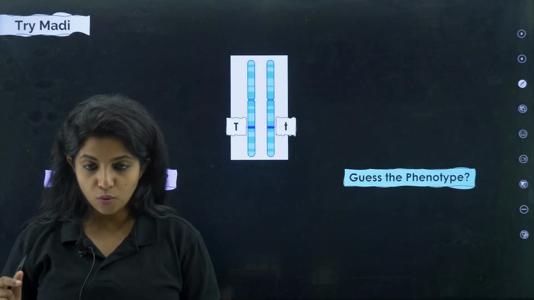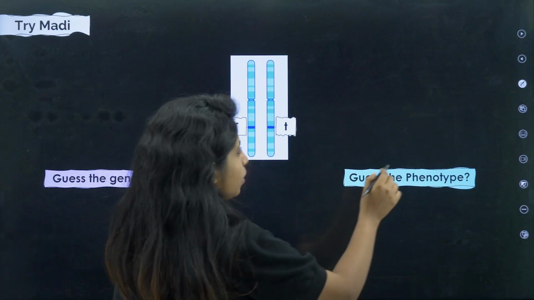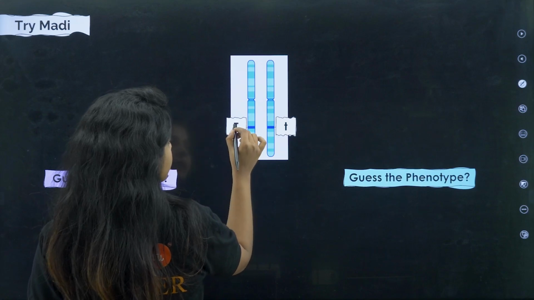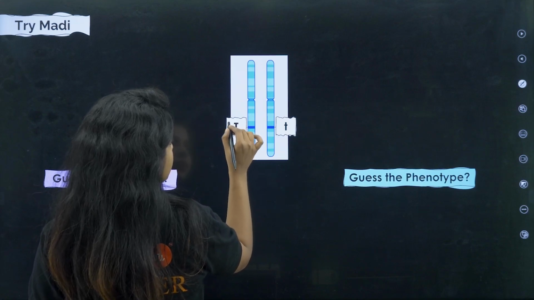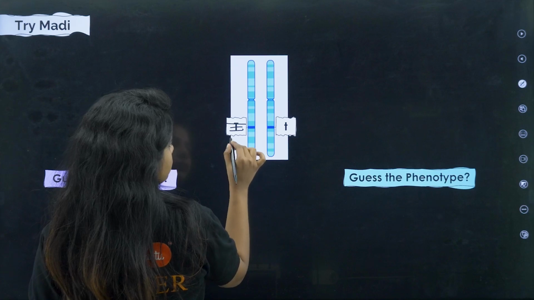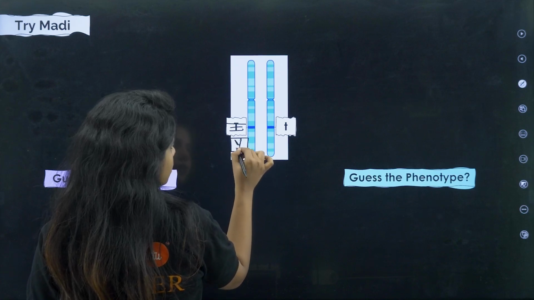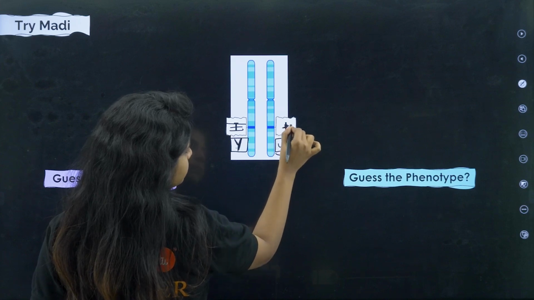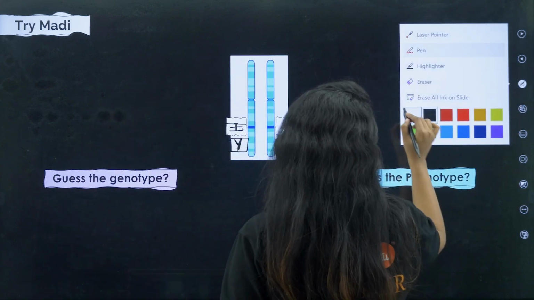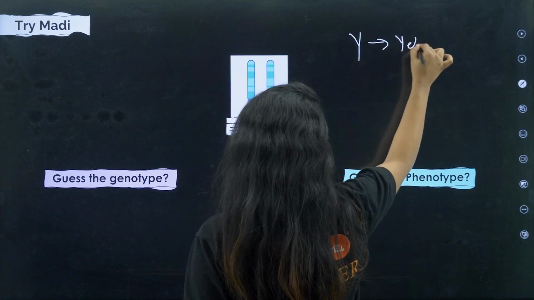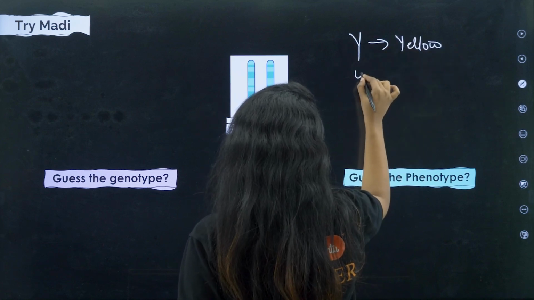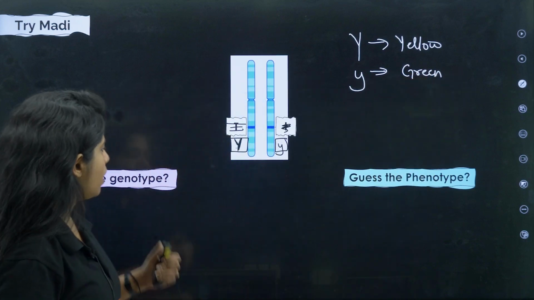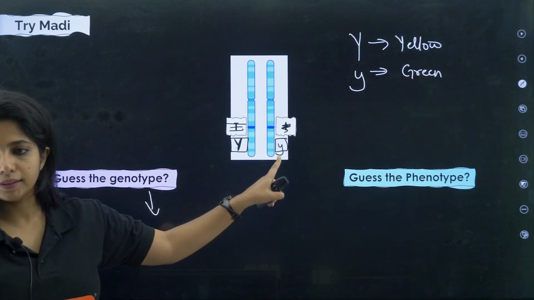Chalo. Now let me do this, I already told you this, which is why I'll change certain things. Let me make it capital Y and this gene is small y, and I am saying capital Y stands for yellow and small y stands for green. What is the genotype of this particular plant?